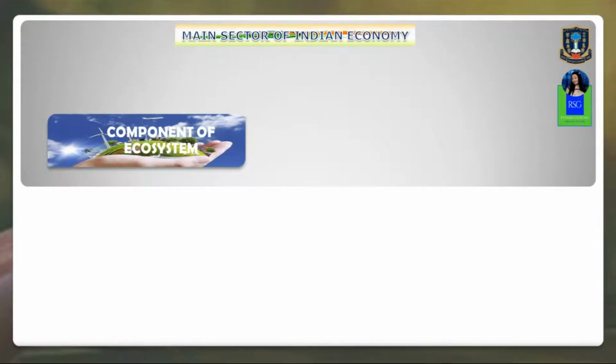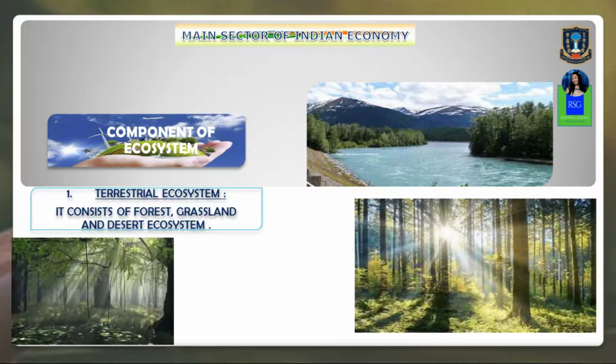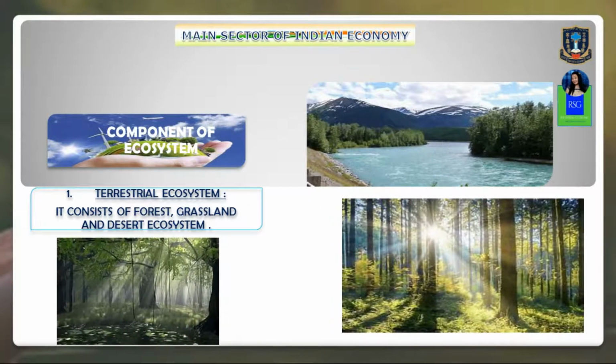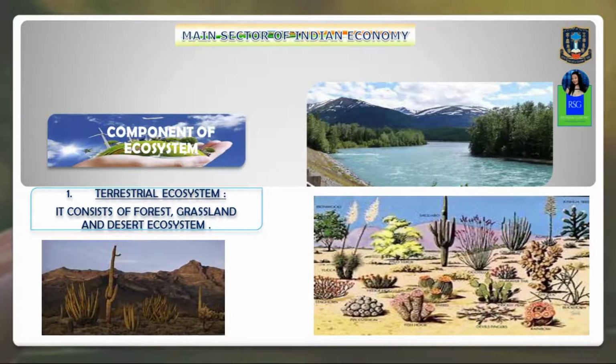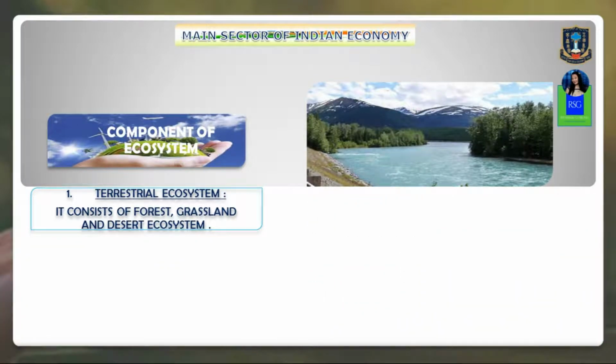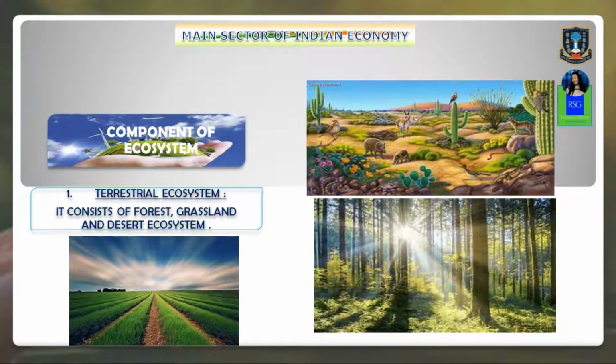Now we will see the components of an ecosystem. There are three components. First is the terrestrial ecosystem. What does terrestrial ecosystem mean? It consists of, say, forest ecosystem, grass ecosystem and desert ecosystem. It operates on land, for example, forest, desert, grassland and agro-based ecosystem.